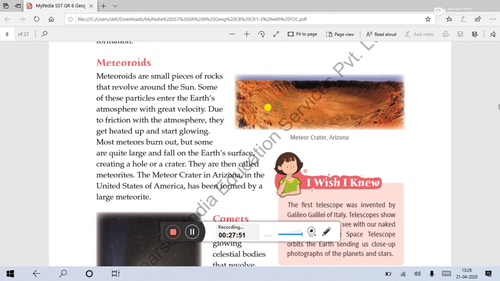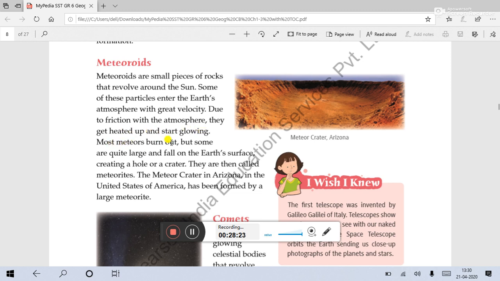Next, meteoroids. Meteoroids are small pieces of rocks that revolve around the sun. They are not planets, actually they are rocks. Some of these particles enter the Earth's atmosphere with great velocity. Due to friction with the atmosphere, they get heated up and start glowing. When they are coming from the upper side to the lower side, they get heated up because of the speed they are coming through the air.